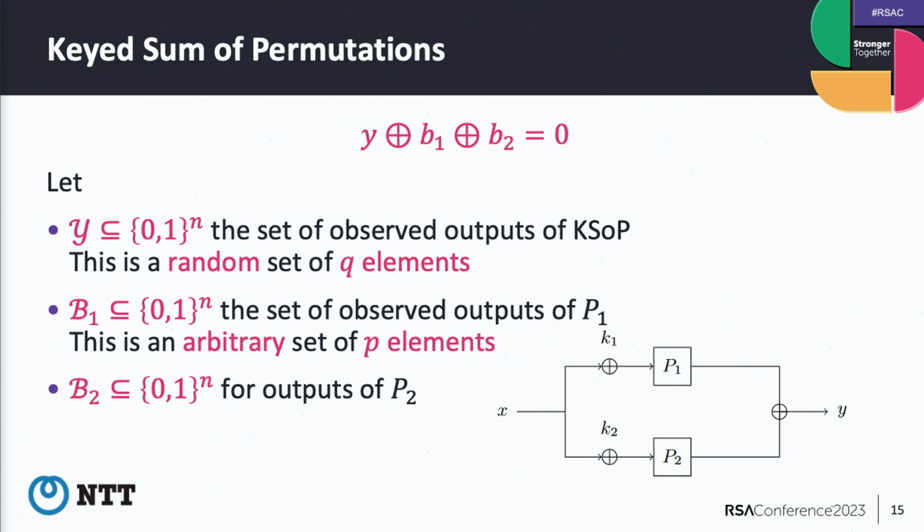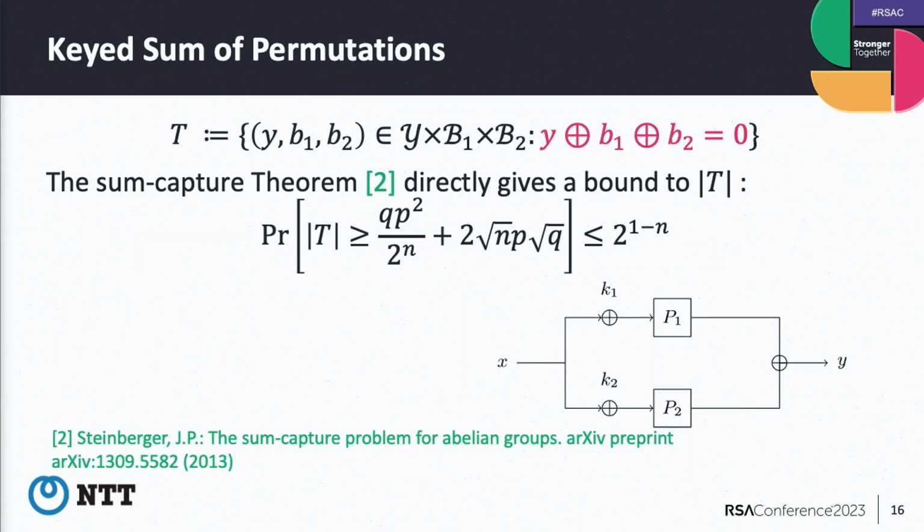We define the set Y as the observed outputs of the keyed sum of permutations, and B1 and B2 as the sets of observed, chosen outputs of P1 and P2. Q is the number of elements of Y, and P is the number of elements of B1 and B2. Now we want to bound the number of triplets satisfying Y plus B1 plus B2 equal to 0, where Y is randomly chosen, and B1 and B2 can be chosen.